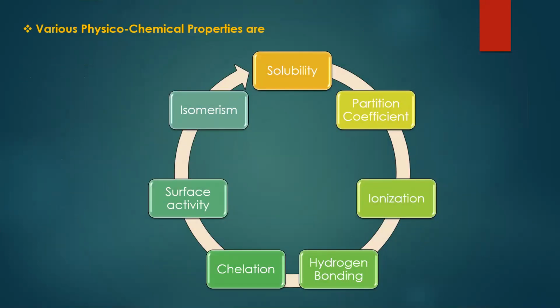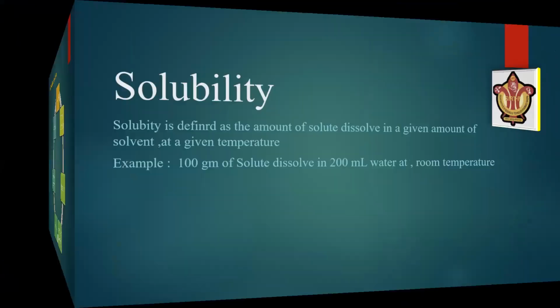Various physicochemical properties include solubility, partition coefficient, ionization, hydrogen bonding, chelation, surface activity, and isomerism. If there is any change in a physicochemical property, then the biological effect of the drug changes.